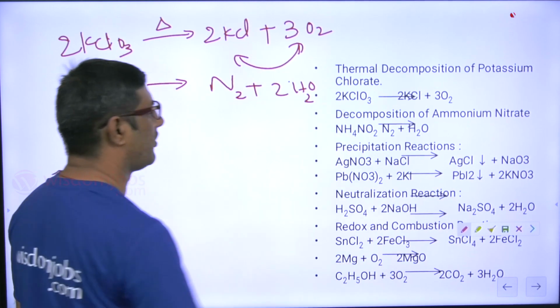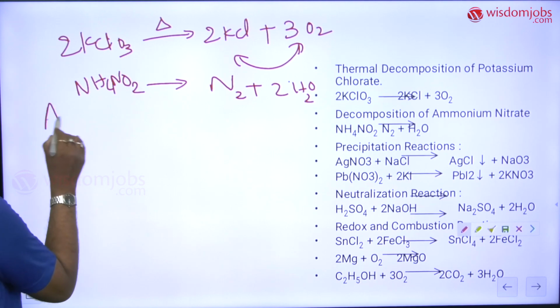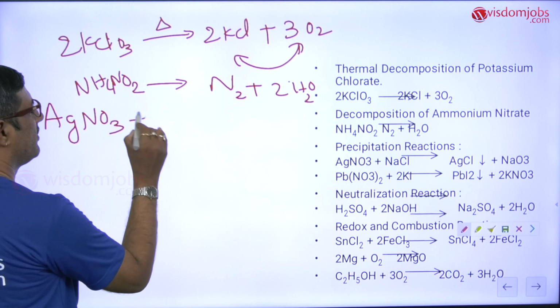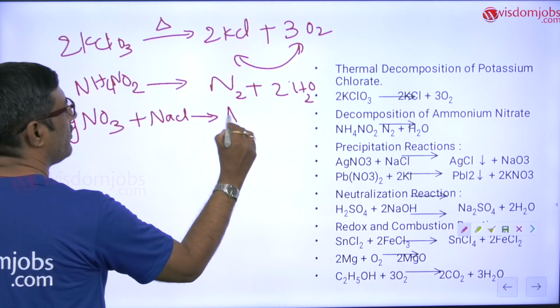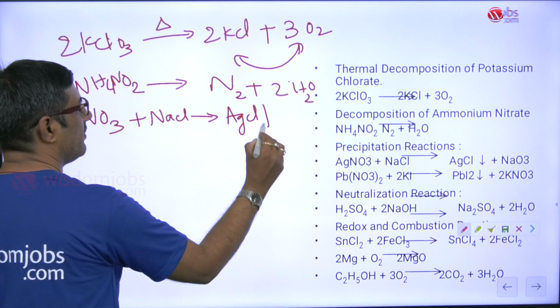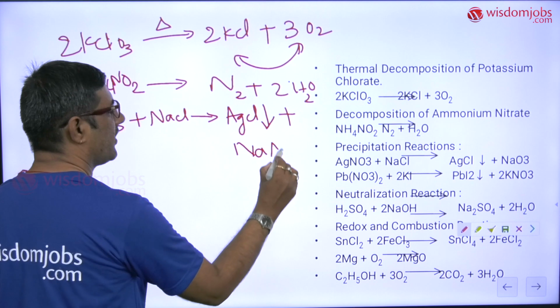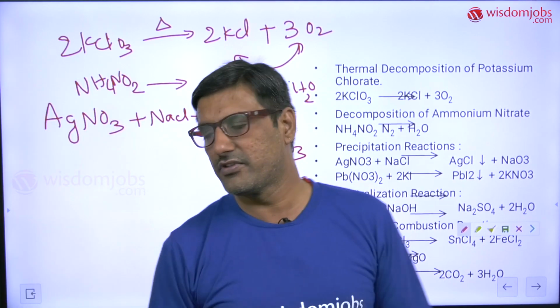I mean water. Okay, next after that one more reaction which is very common, silver nitrate or lunar caustic reacting with sodium chloride will give you silver chloride precipitate and sodium nitrate. Okay, next we have got one more reaction which is irreversible.